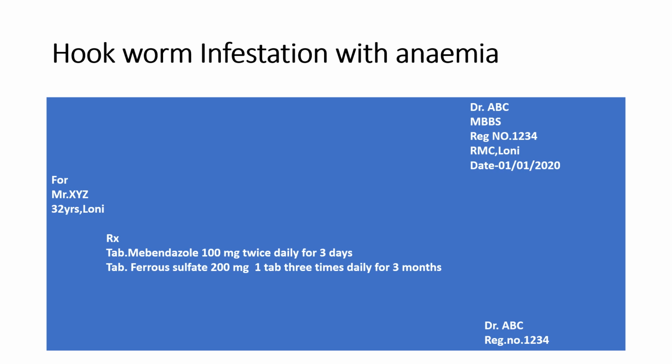It is given 100 milligram orally twice daily for 3 days. Both albendazole and mebendazole have similar mechanism of action. Mebendazole can cause anorexia, nausea, vomiting, diarrhea and abdominal discomfort. So mebendazole can produce gastrointestinal side effects. It should not be given during pregnancy. It is contraindicated during pregnancy because it can produce teratogenic effect.